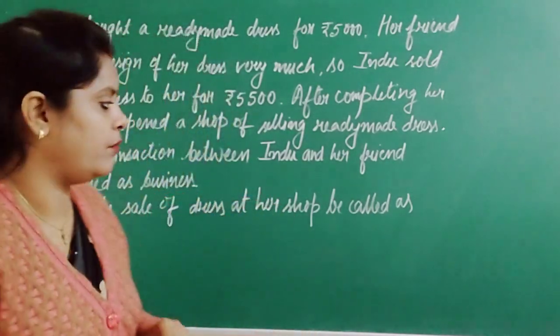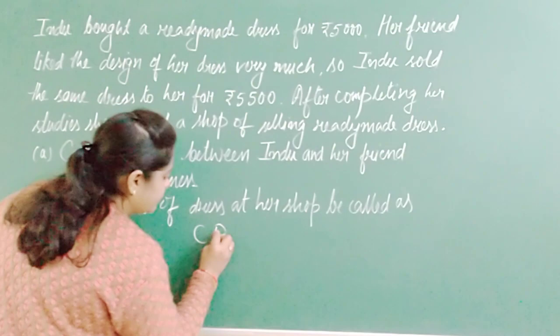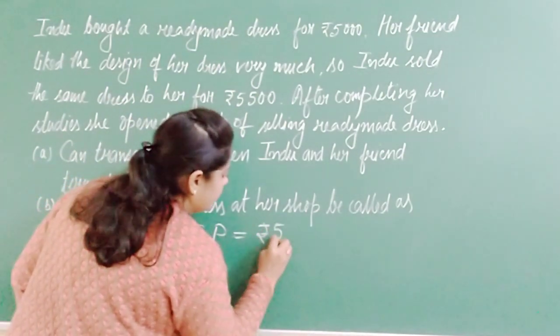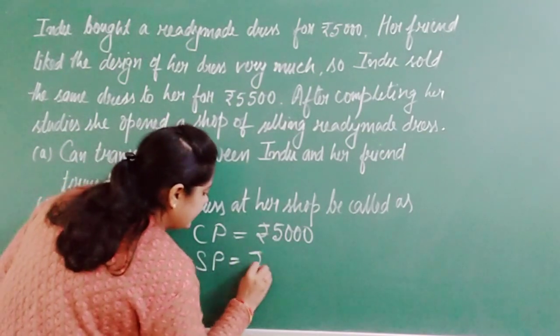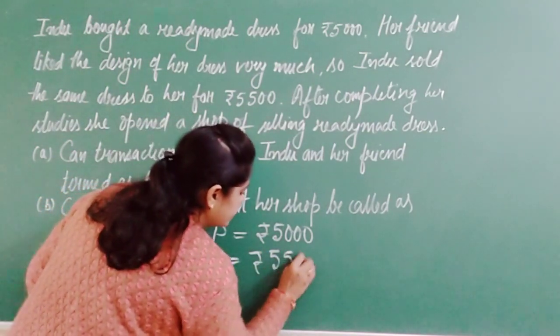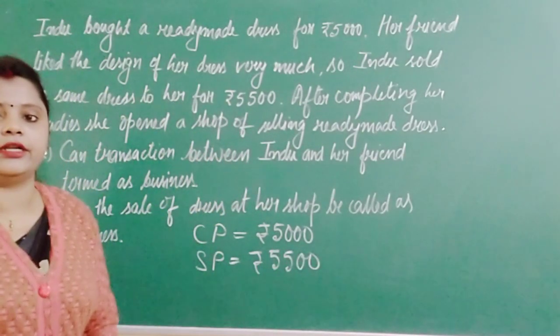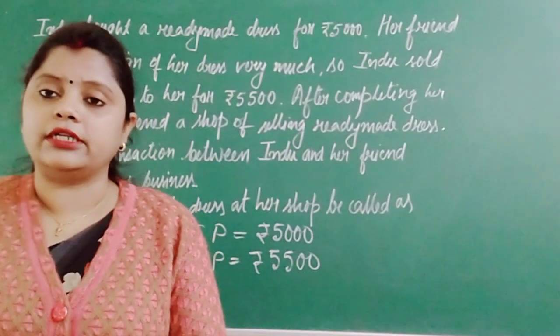So what information we got here? Cost price is rupees 5,000 and selling price rupees 5,500. So this information we got till now.